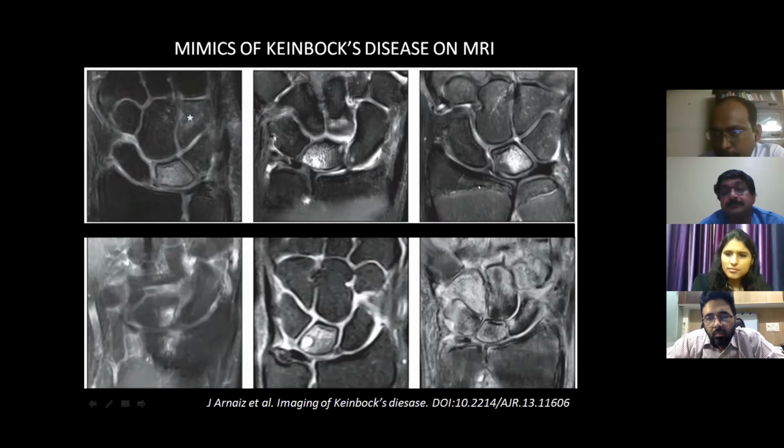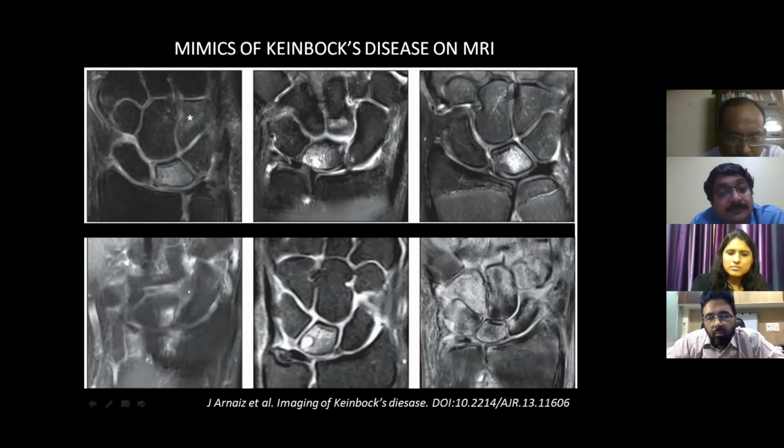So this is a juvenile MRI coronal view, where you can see more than half of the lunate is showing bright signal, and we are not seeing any cystic change. The morphology is preserved. So this is a case of lunatomalacia, which we see in case of juveniles.